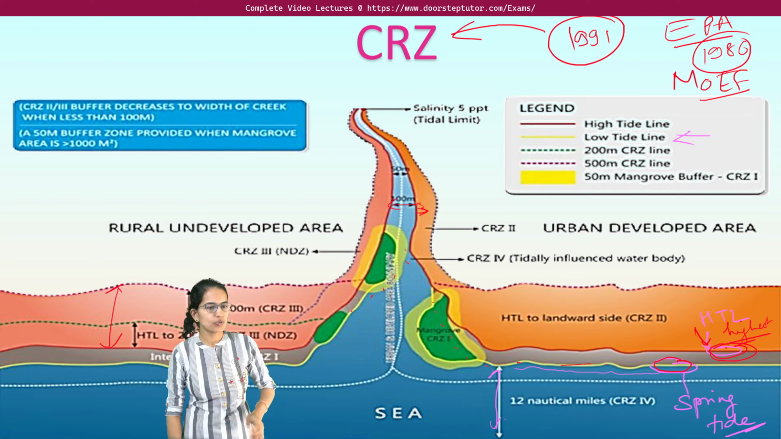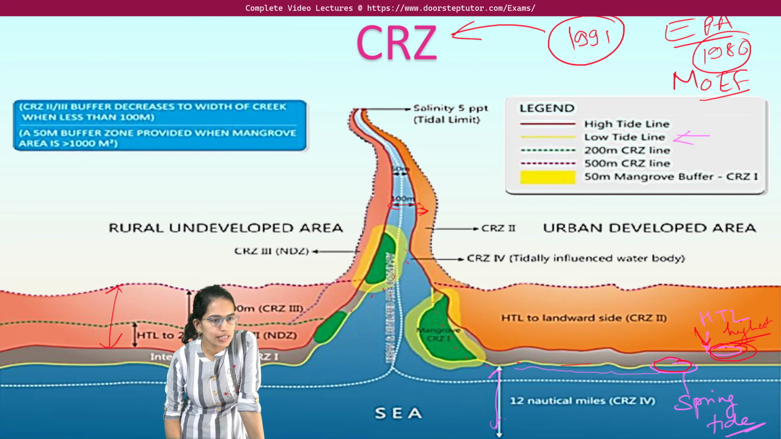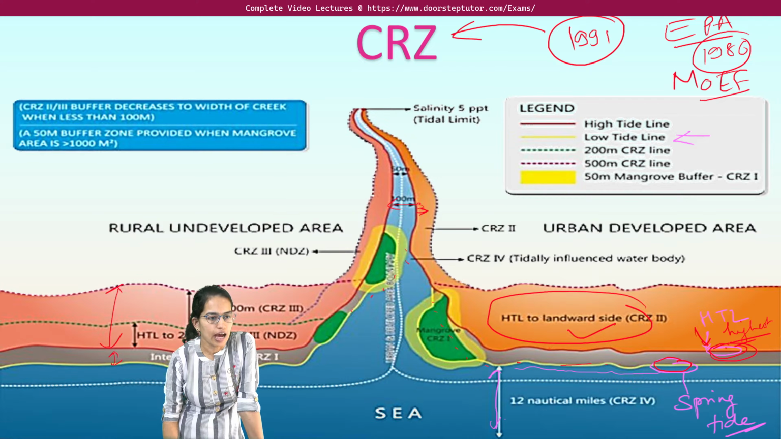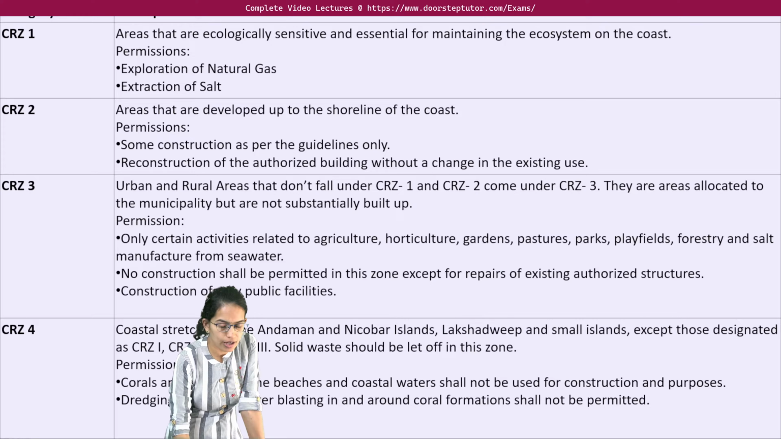Now, as you can see, this is the intertidal zone. This is CRZ 1. Then you have CRZ 2, that is landwards from the high tide, and after this there is CRZ 3 which is demarcated, and finally zone 4. So what are the 4 zones?